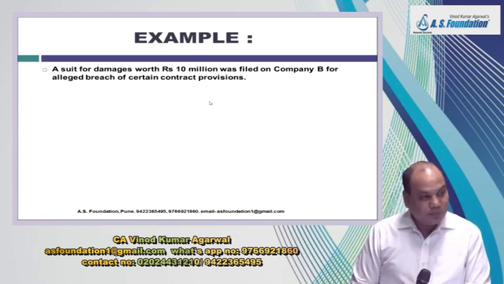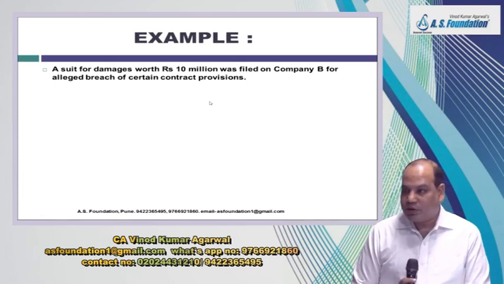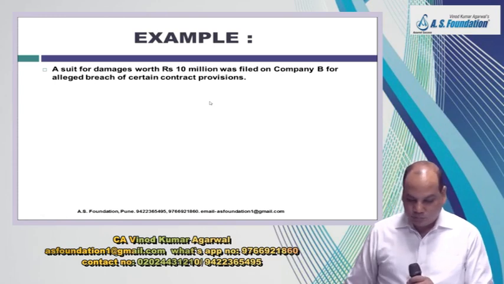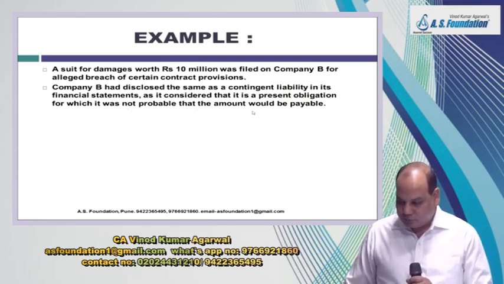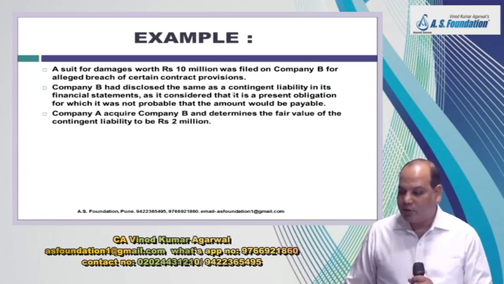Example 9. A suit for damages worth rupees 10 million was filed on company B for alleged breach of certain contract provisions. Company B had disclosed the same as a contingent liability in its financial statement, as it is considered that it is a present obligation for which it was not probable that the amount would be payable. So in their books they are showing it as a contingent liability. B is showing contingent liability.